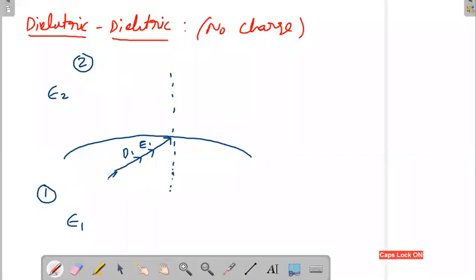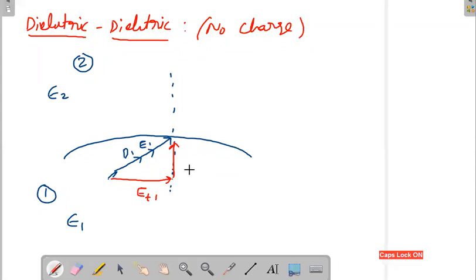Once you resolve this, you will have the tangential component like this. Say for example, this is Et1, and this line will be the normal component. Arrow marks are important: you cannot put the arrow mark in the downward side, it has to be in the upward side.